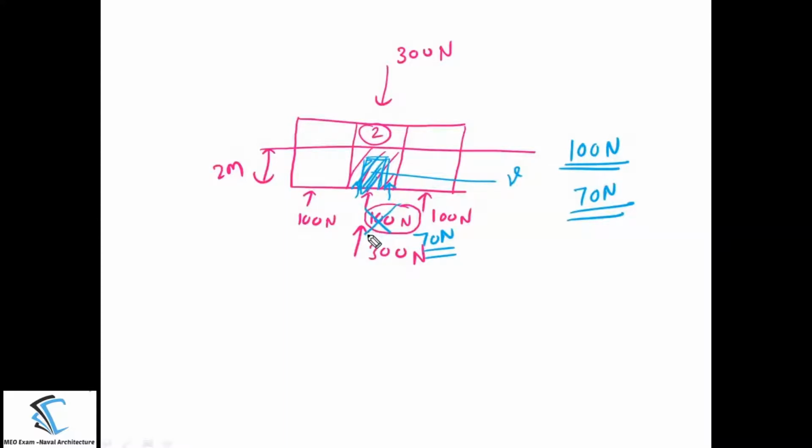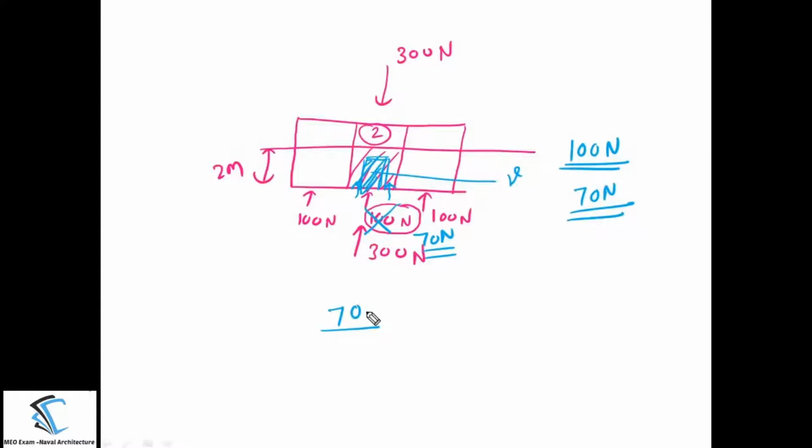So what is the meaning of permeability? Permeability is the amount of water that enters the compartment after the compartment is damaged. In this case, the permeability is 70. Now we compare it with when nothing is inside the compartment, meaning the compartment is completely empty.